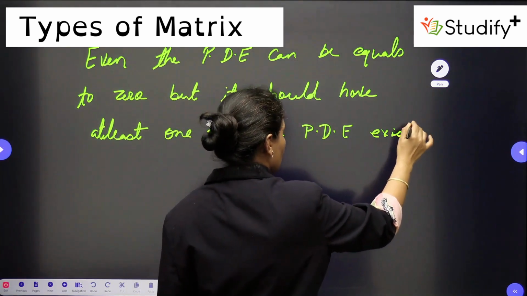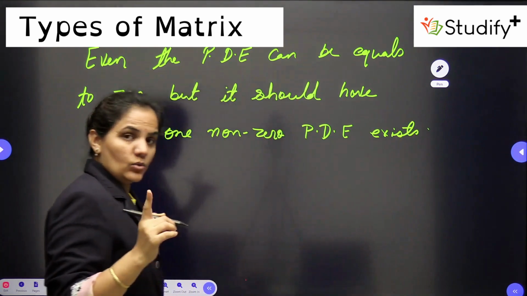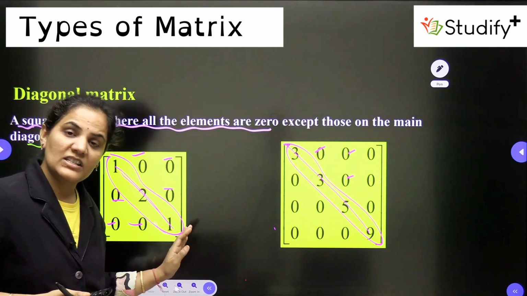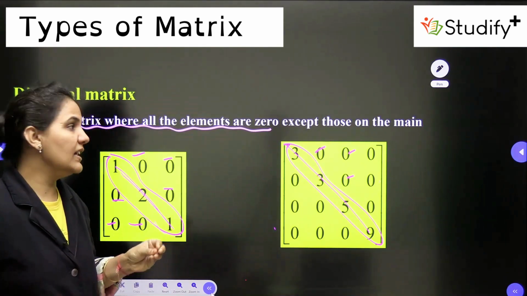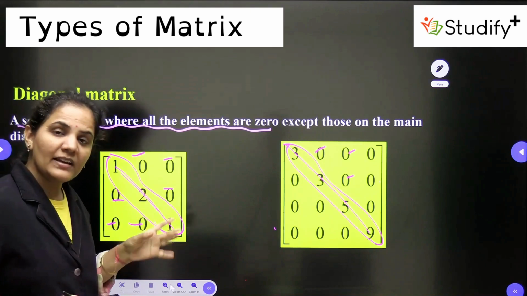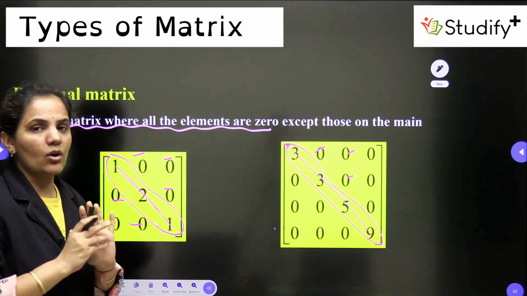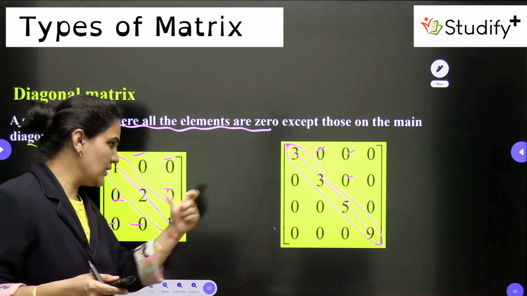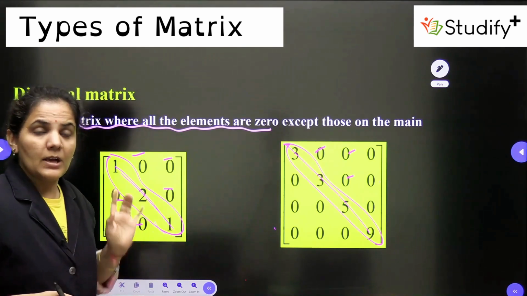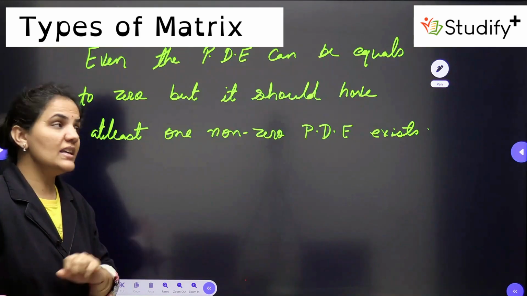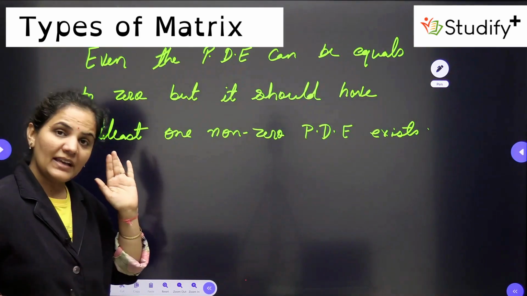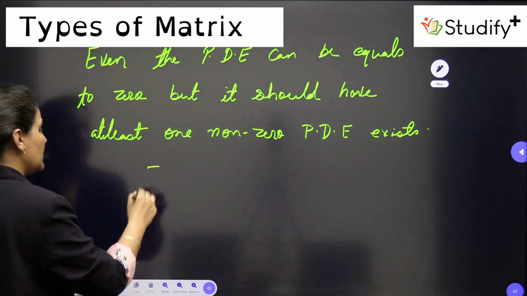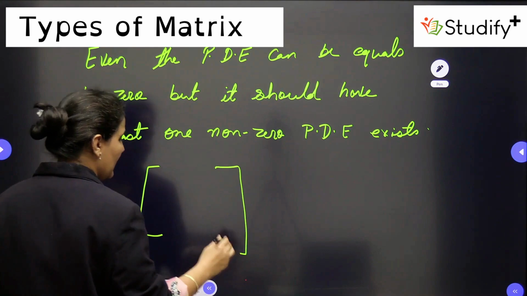Now what is the meaning of this? As I told you, a diagonal matrix is a square matrix in which all elements are 0 except the principal diagonal, or except the main diagonal. Then this is called a diagonal matrix. You can see this is the example, right? But one more definition is possible: even the principal diagonal elements can be equal to 0, but it should have at least one non-zero principal diagonal element.